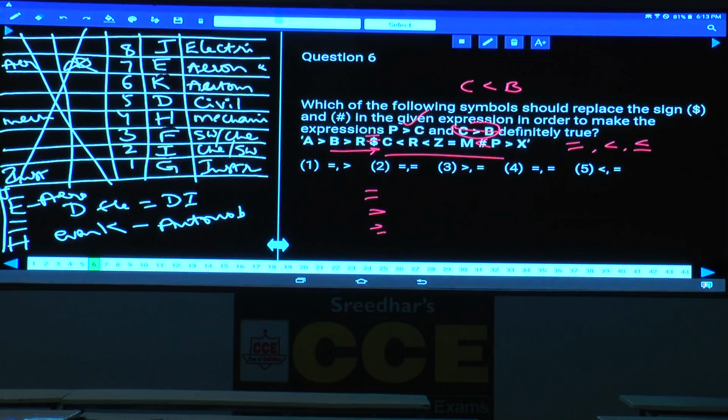Hence the question needs to be changed. Here it is not C greater than B, it must be lesser than. Hence what can be your answer here? Equal to here and greater than, B greater than C means C lesser than B, definitely true. There is an error in this question, it cannot be greater than at all.